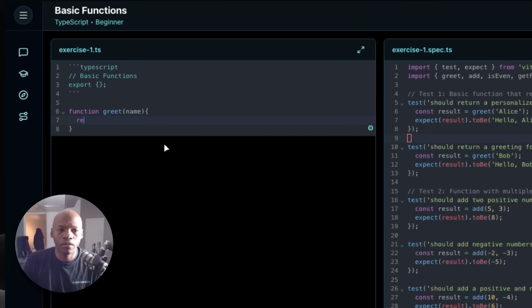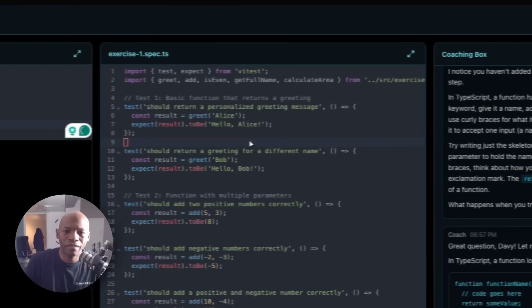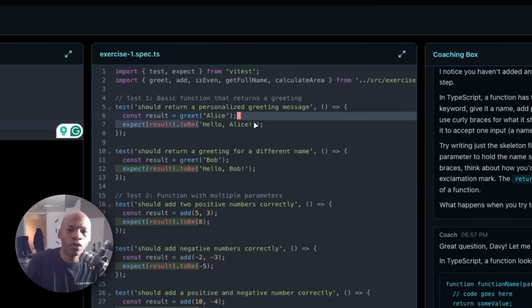And then right below, I know that I have to say return. So we're going to stop pretending that we don't know here. I'm going to write that basically the hard way. So what am I supposed to write? I'm supposed to write something that says hello, the name.